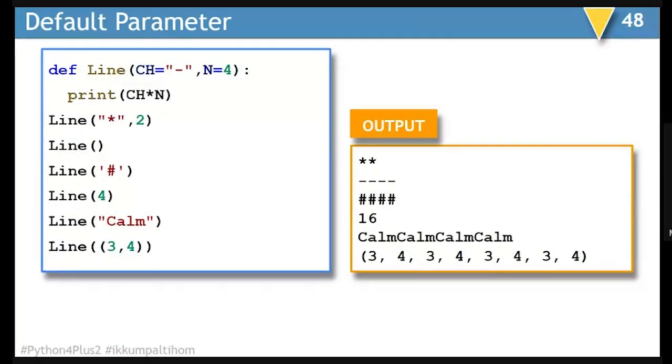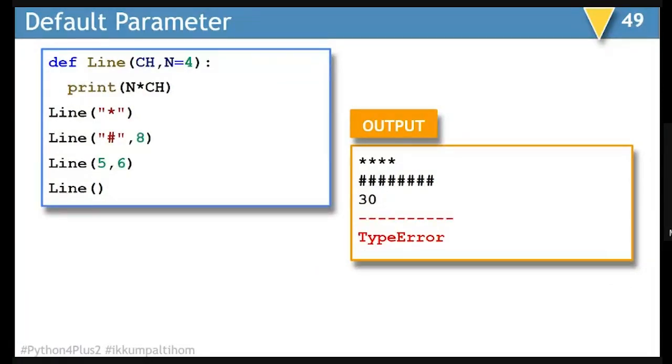This is another example where we have two default parameters, one having string type and another having numeric type. So if I am passing star and 2, it is displaying 2 stars. If I am passing nothing, it is going to be 4 dashes. If I am passing hash, it is going to be 4 hashes. If I am passing 4, it is going to be 4 into 4, that is 16. If I am passing calm as the parameter, then calm will be printed 4 times. If I am passing a tuple in this, the tuple will be multiplied by 4, and 4 times the same sequence of values will be generated.